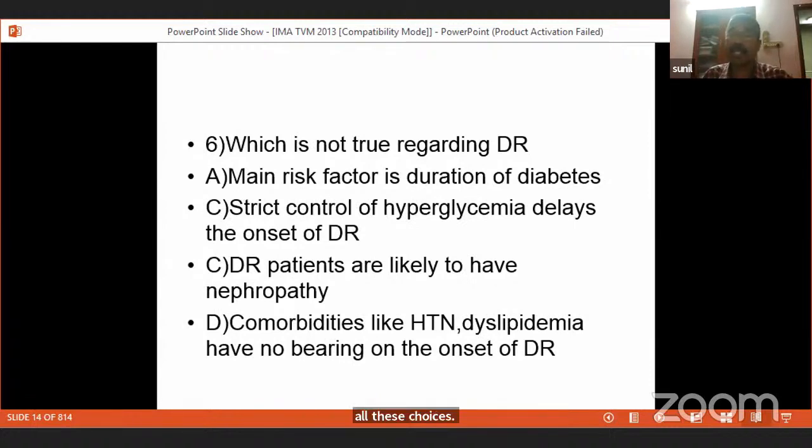Comorbidities like hypertension and dyslipidemia have no bearing on the onset of diabetic retinopathy? That is not true. If somebody has diabetes and the patient also has hypertension, anemia, or dyslipidemia, they are likely to develop early onset of diabetic retinopathy.